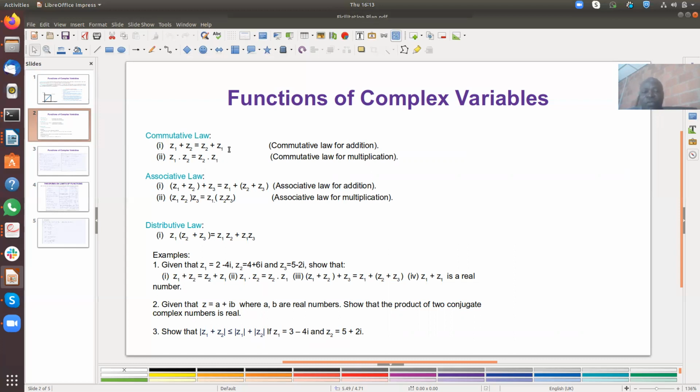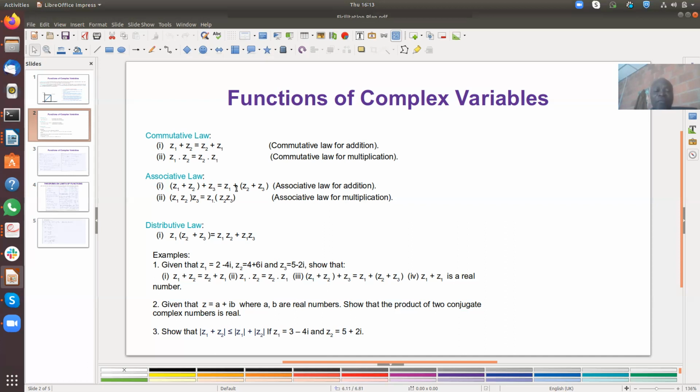We also have the commutative law of multiplication. If you multiply Z1 with Z2, the result you obtain is the same as multiplying Z2 with Z1. Likewise, for the associative law, let's say we have three complex numbers, Z1, Z2, and Z3. To test if they satisfy the associative law, pick the first two, Z1 plus Z2, then add the result to Z3.